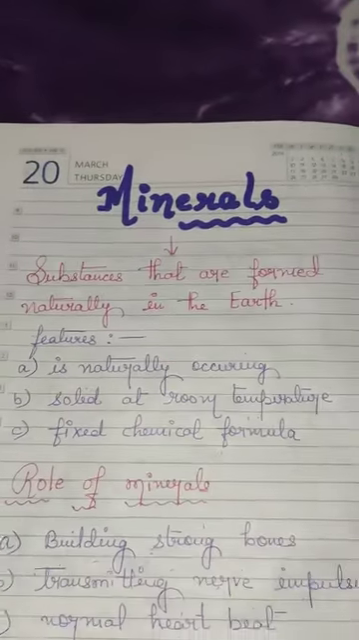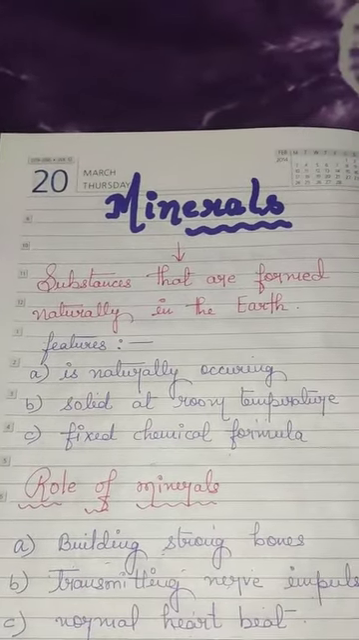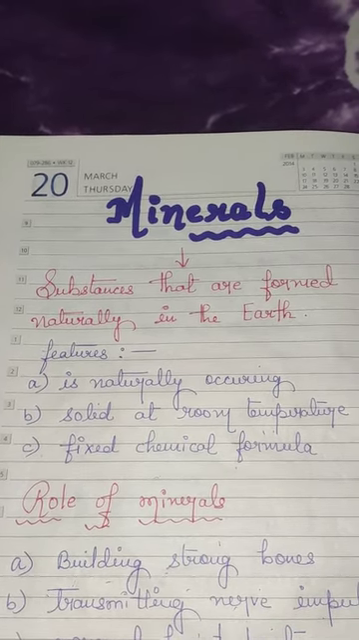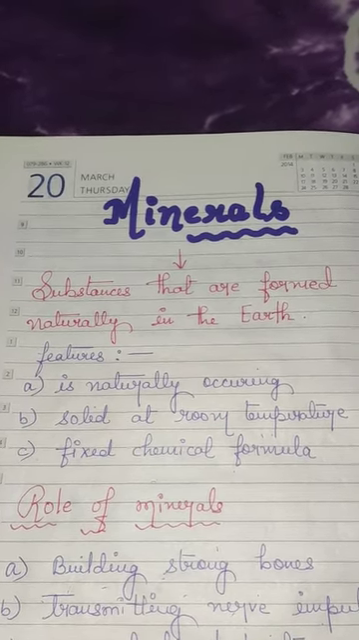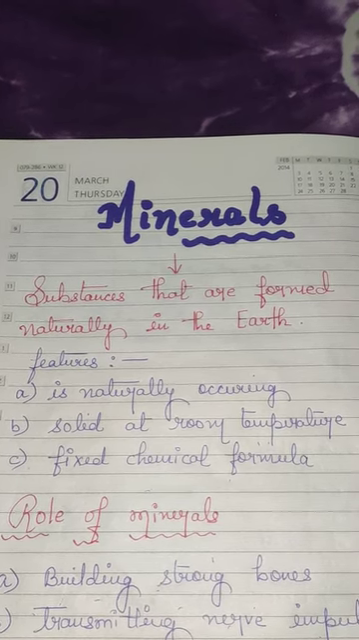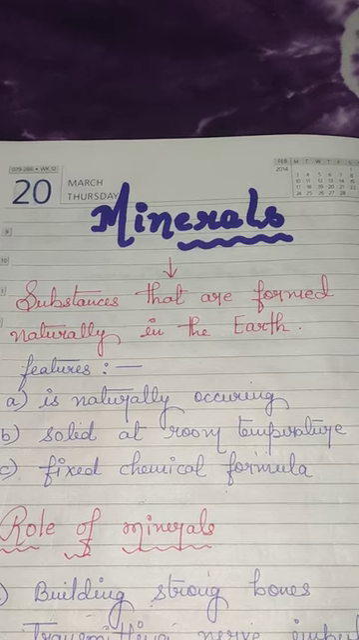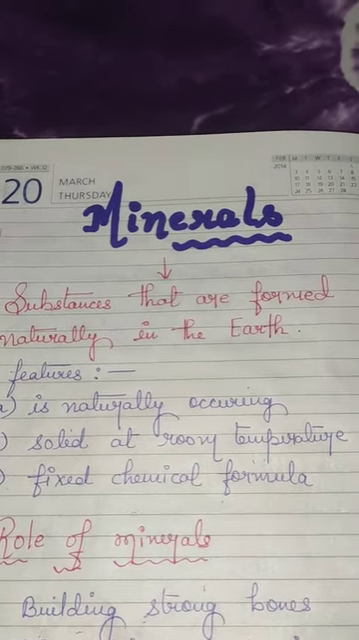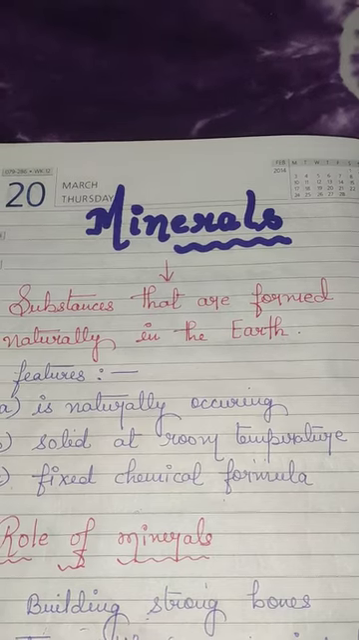Minerals are the substances that are formed naturally in the earth. What do you mean by naturally? Naturally means which is already present in nature. It is not made by man. It is formed due to the geological processes of the earth. Hence, it is termed as a natural substance.